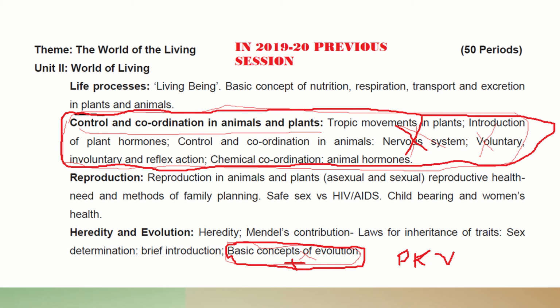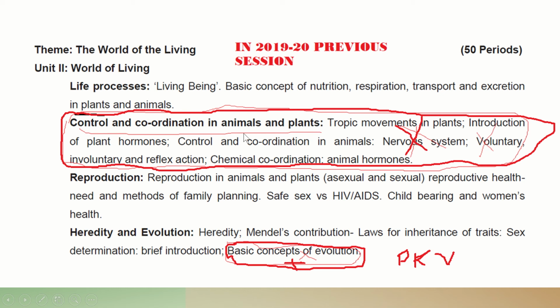The CBSE has also already instructed and provided guidelines to the schools that teachers must teach these chapters, but questions will not come, because you know that all the chapters are interlinked with each other. So in the classroom, those chapters which are already cut will be taught, but the questions will not come.